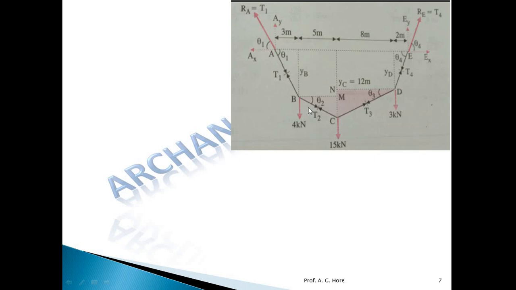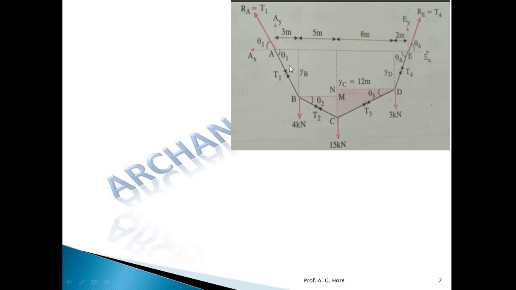And for T2 and T3, consider the joint C. If we observe joint C, T2 is one force, T3 is one force, and 15 kilonewton is the other force. So at joint C there are 3 forces, all away from the joint. If we apply Lami's theorem at point C for these 3 forces, we will get T2 and T3. So we will get all these forces. Apply one by one, find out first Ax, Ay.